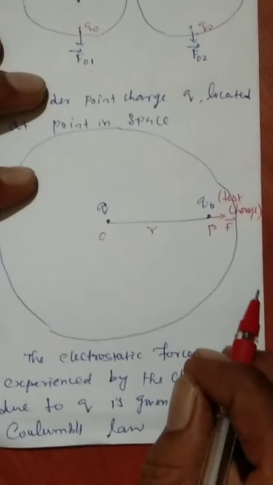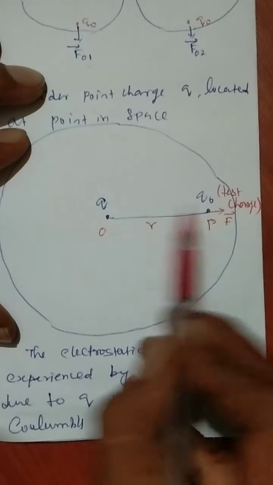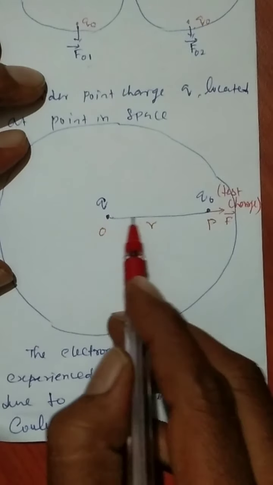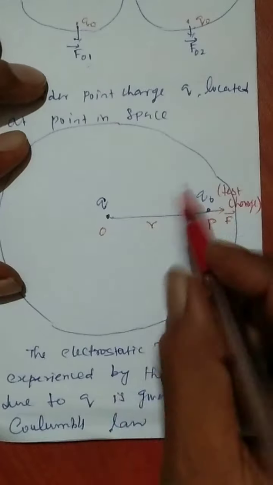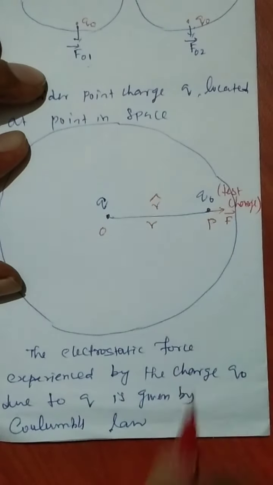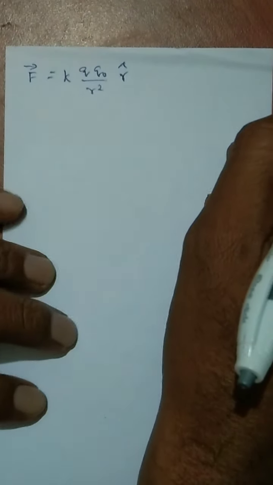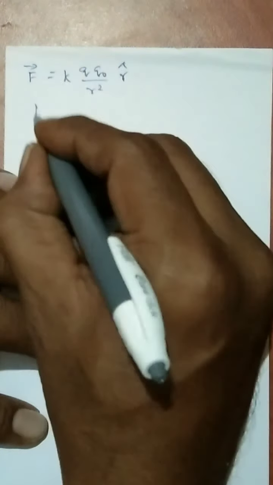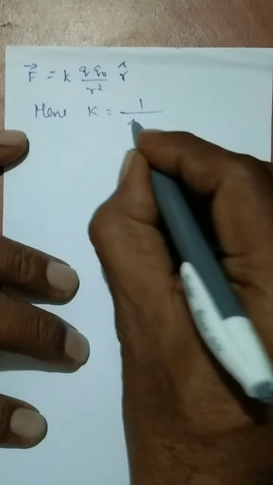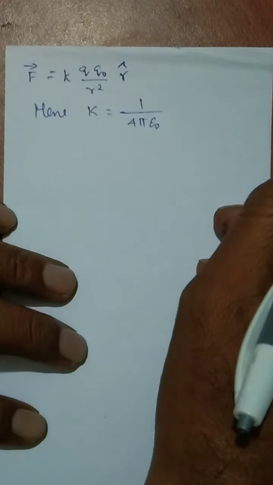The unit vector is always acting from Q to Q0. So this is the unit vector r cap. The direction of the force is decided by this unit vector. So we can write F vector is equal to k Q Q0 by r squared times r cap. Here the proportionality constant k is equal to 1 by 4 pi epsilon naught, we know well.